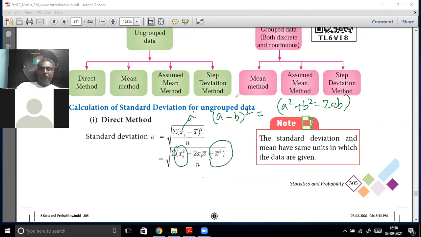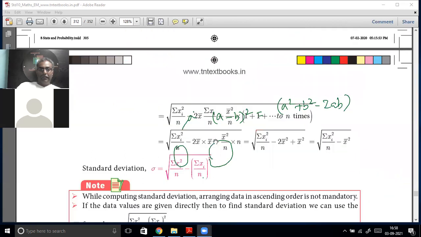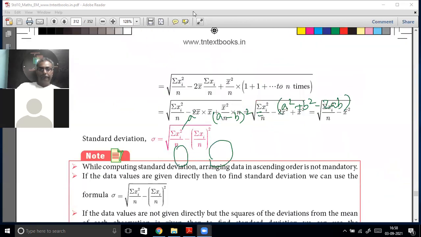Now we are going to go one step further. You remove the first part, sigma xi the whole squared, separately, divided by n. Then minus 2 into x bar into xi by n, that is also removed separately.